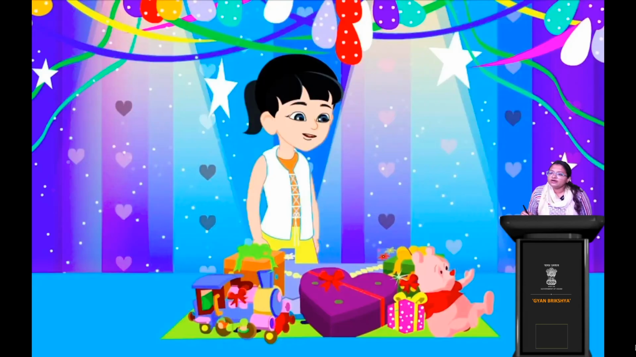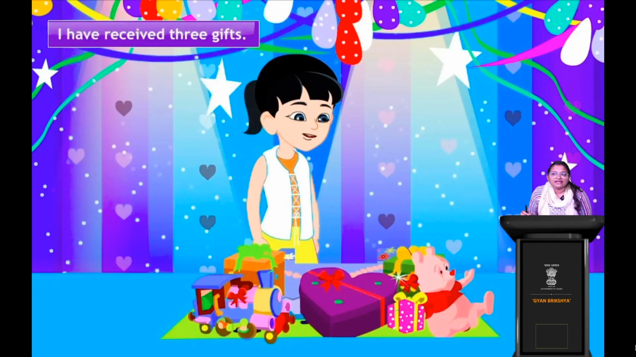Clear? Okay. Now what is happening? It's a celebration, right? Now the girl says, I have received 3 gifts. Okay, so this means possession. I possess 3 gifts. আমার কাছে 3টা gift আছে. So I have received 3 gifts.